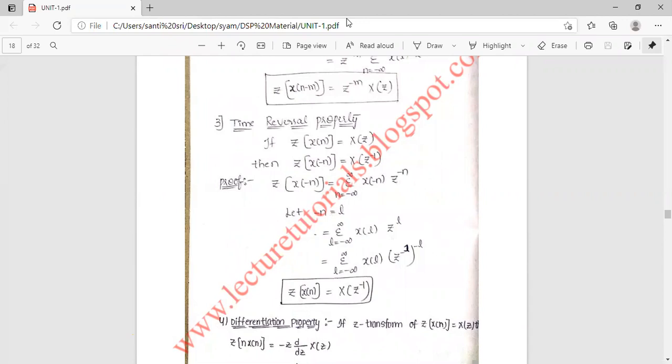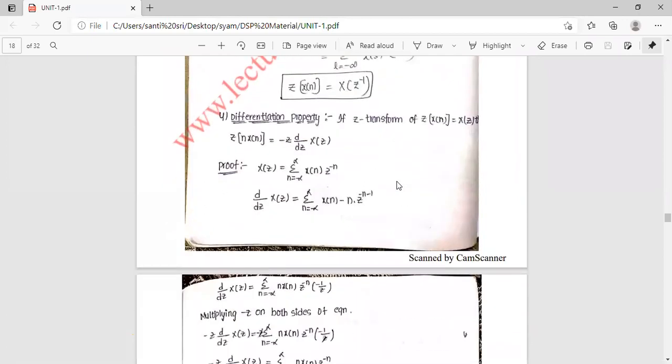Next, coming to the differentiation property. If the z transform of x of n is equal to X of z, then the z transform of n into x of n is equal to minus z into d by dz of X of z. This is the definition of the differentiation property. Let us prove it.